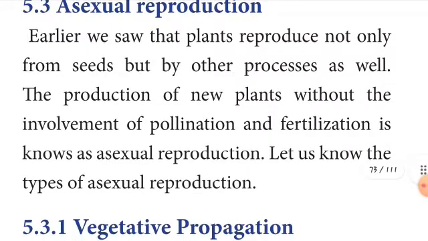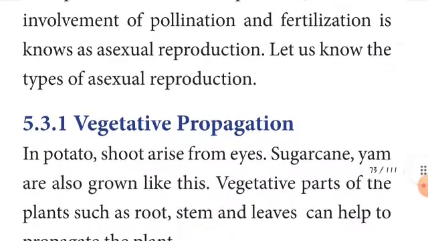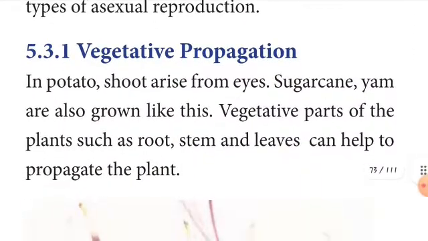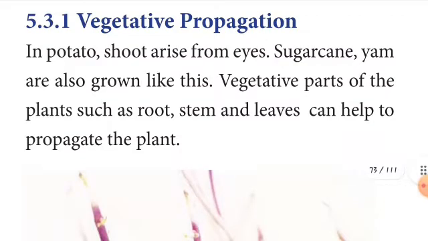You know, children, already we saw that plants reproduce not only from seeds but by other processes as well. So let us know the types of asexual reproduction. The first one is vegetative propagation.